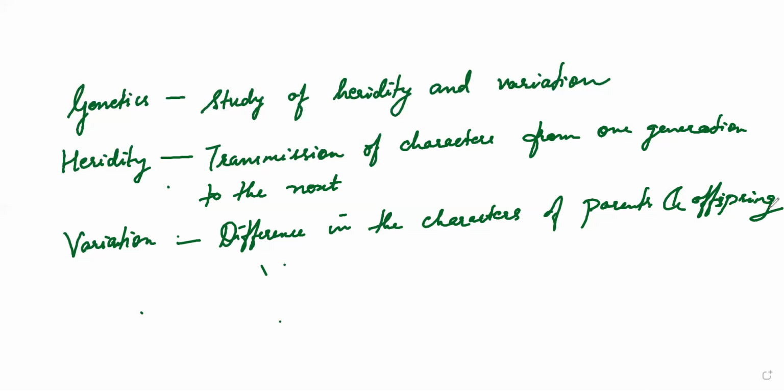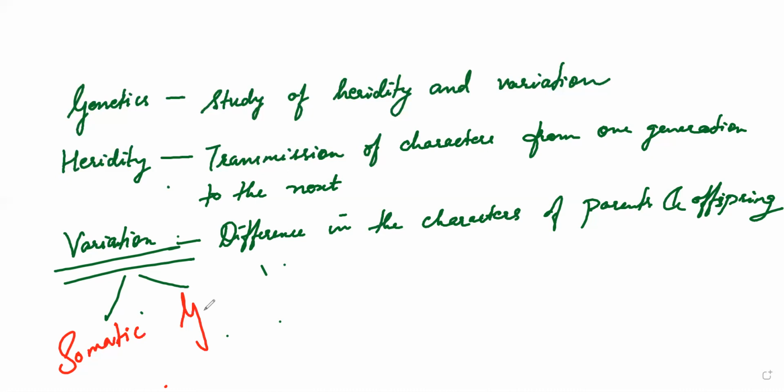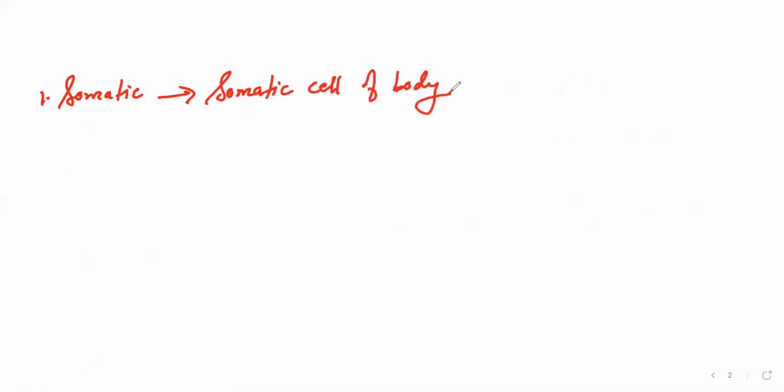Now, if I talk about variations, there are two types of differences which you can observe. One is called somatic variation, another is called gametic variation. Somatic variation occurs only in the somatic cells of the body. These are also called acquired traits.